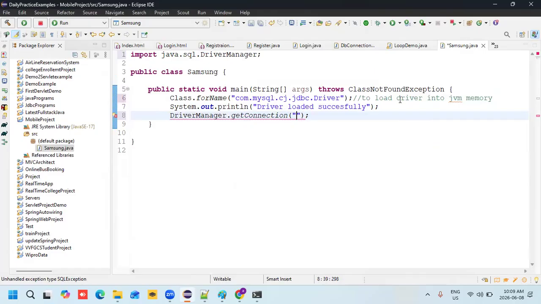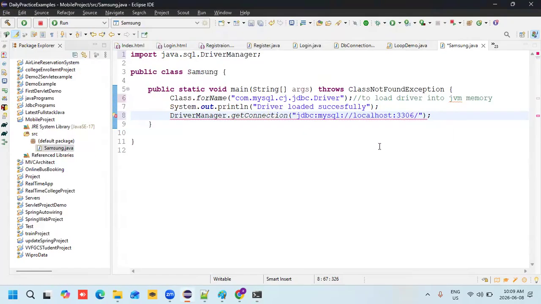How can I write that? Here we must use jdbc colon mysql colon localhost colon port number 3306. Then we need to write the database. What is my database name here?